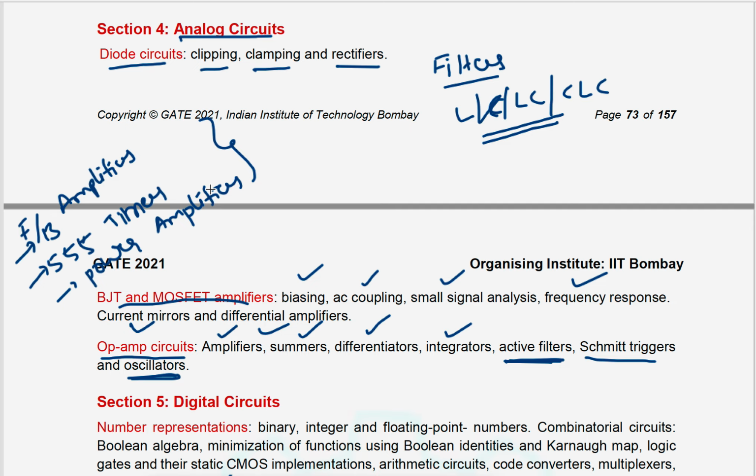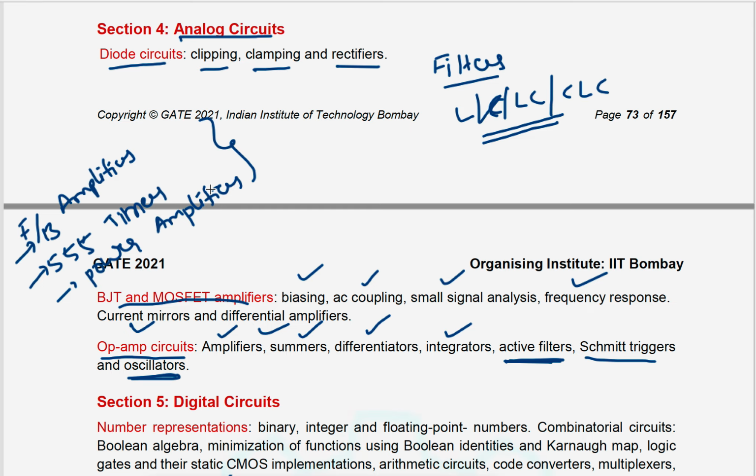GATE 2021 analog circuit syllabus. Okay, so before 2020, the analog circuit syllabus had feedback amplifiers, 555 timers, and power amplifiers. But in the GATE 2021 analog circuit syllabus, these three topics are missing. Okay, and this is regarding analog circuits, right? And even filters also, right?